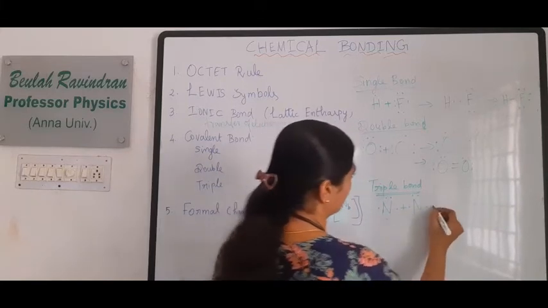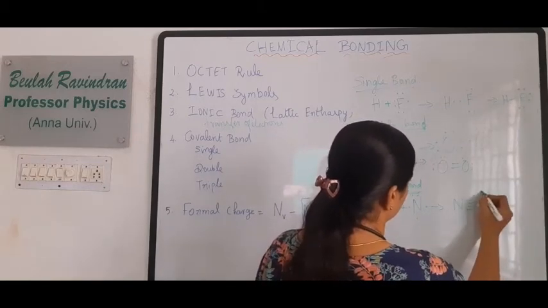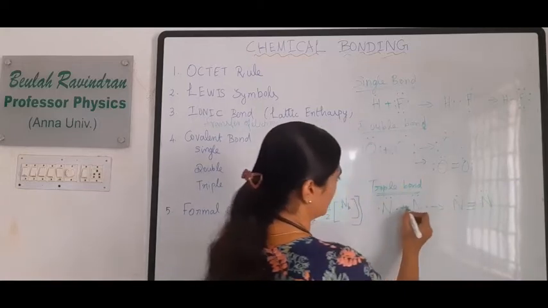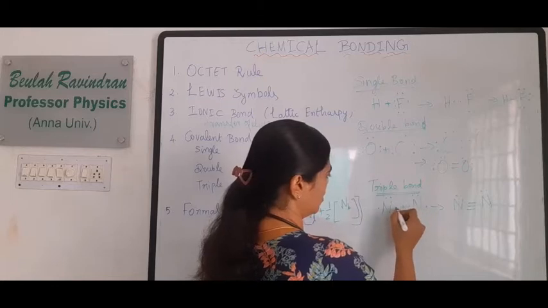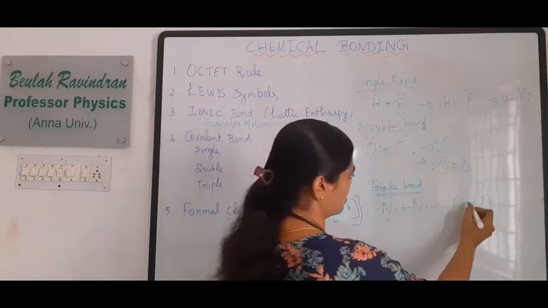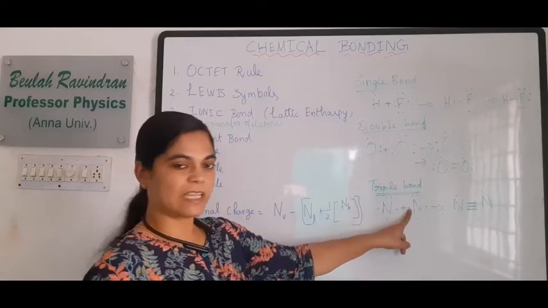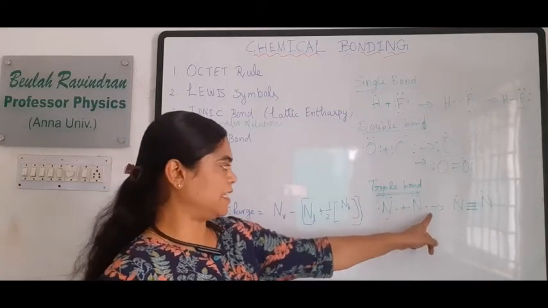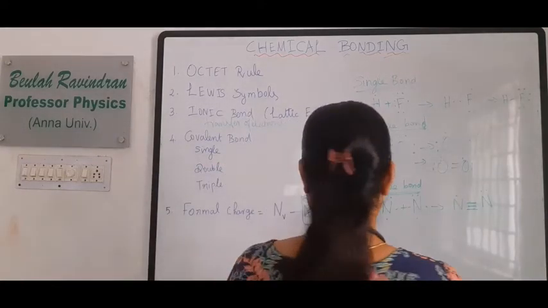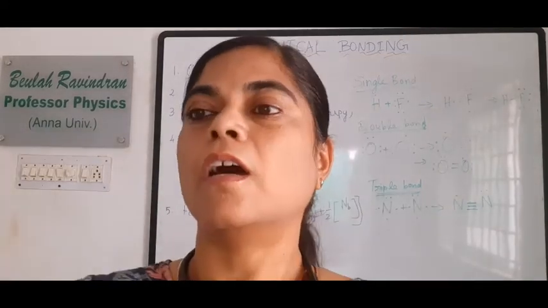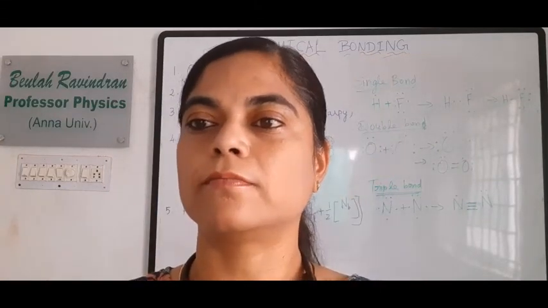These 3 unpaired electrons are now shared and it becomes a triple bond: one pair of px electrons, py electrons and pz electrons. Now we can see covalent compounds exist.